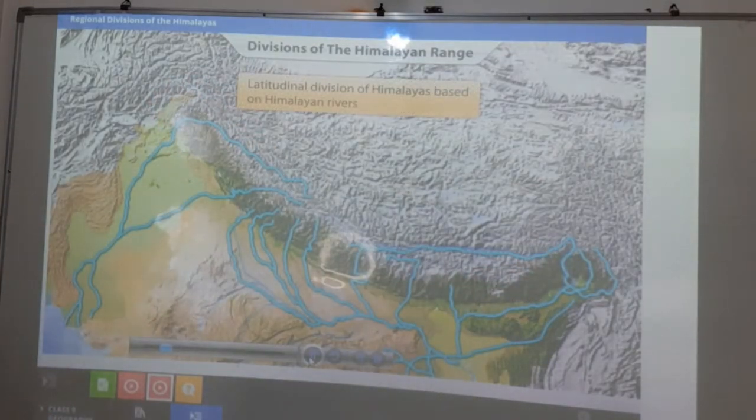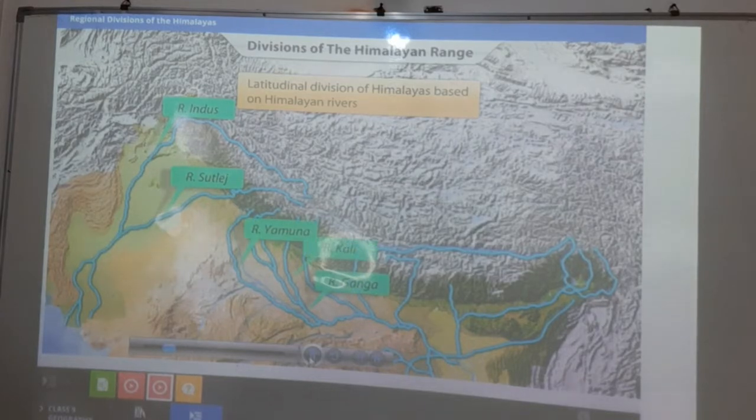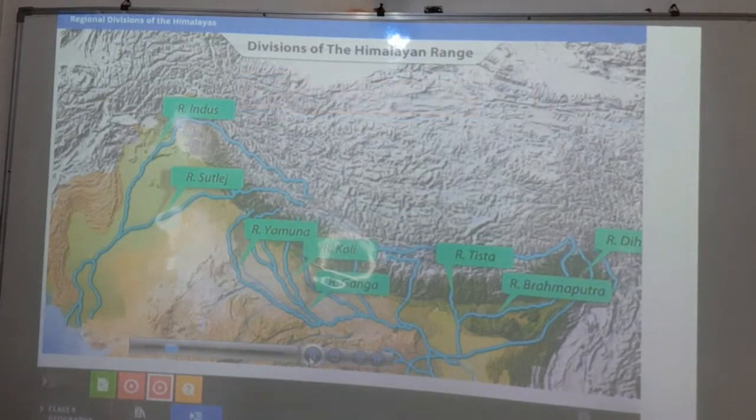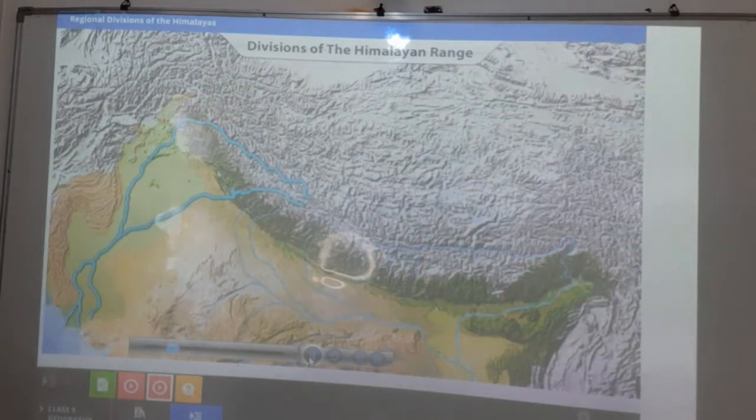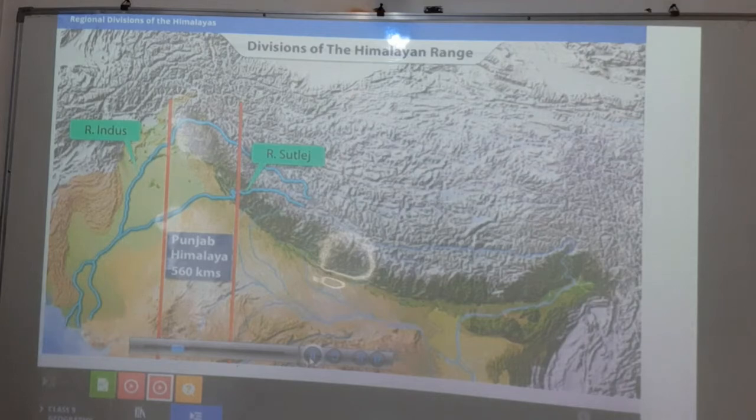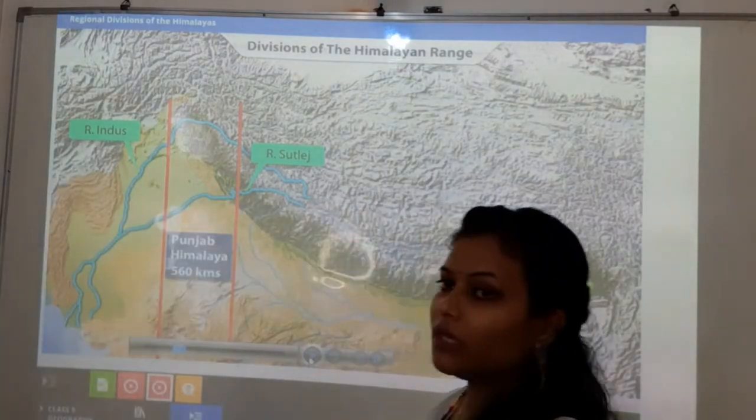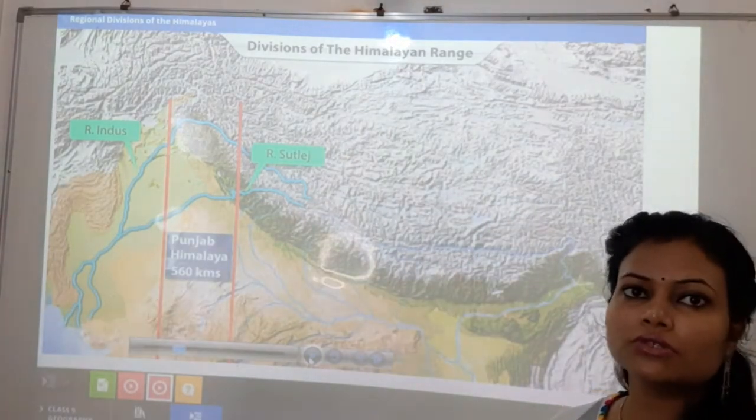However, there is a regional division of the Himalayas too. These west to east latitudinal divisions are based on the rivers flowing in the Himalayan region. The region that lies between the Indus River and its tributary, the Satluj, is known as the Punjab Himalaya. This is a 560-kilometer stretch.